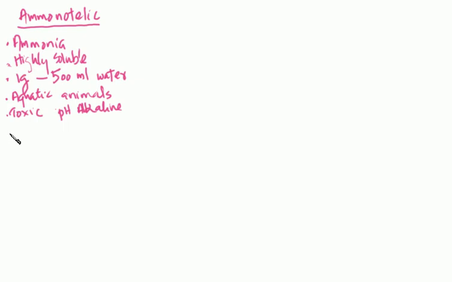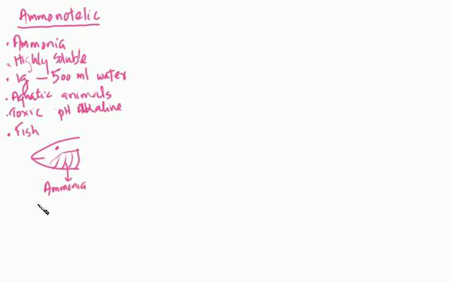Examples of animals which excrete ammonia, for example, fish. Fish have gills, and through the gills they keep moving the water out. Along with the water, from the surface of the gills, the ammonia is excreted by the fish, right?